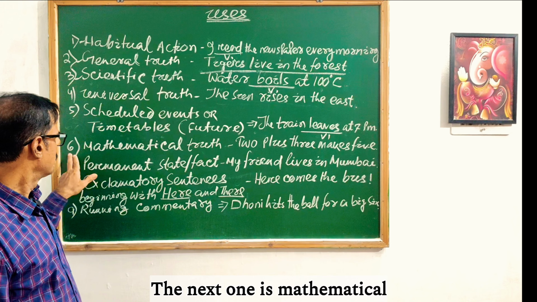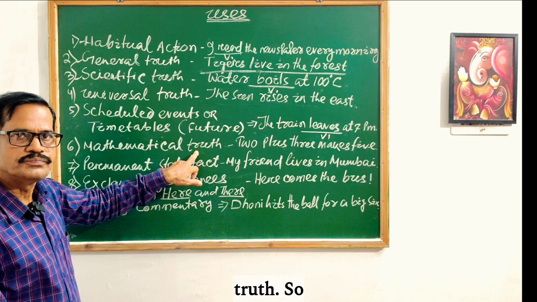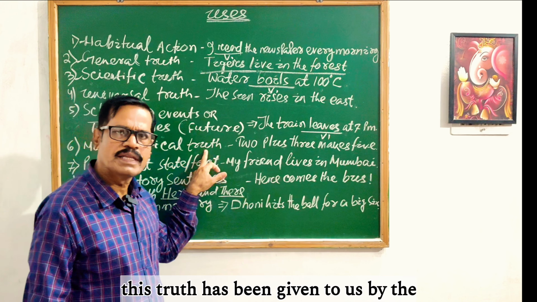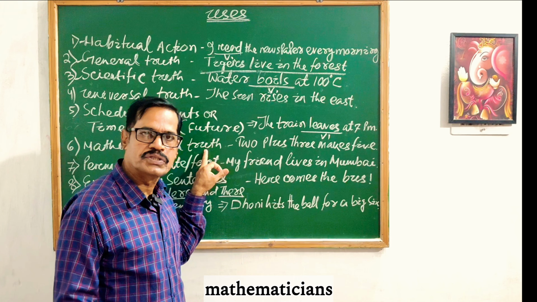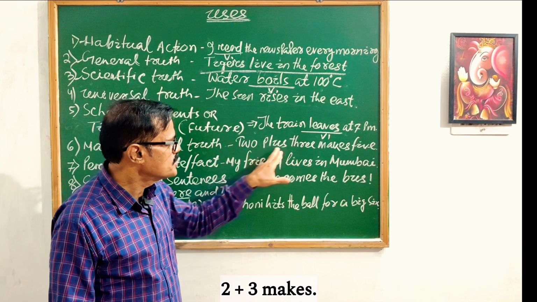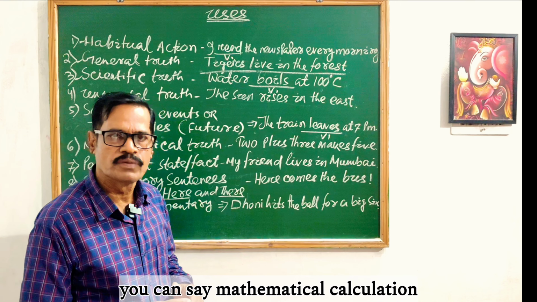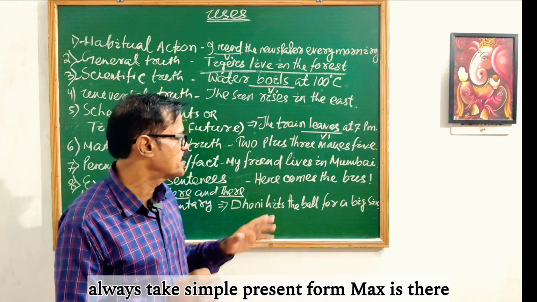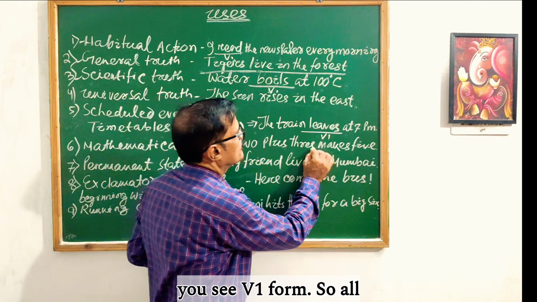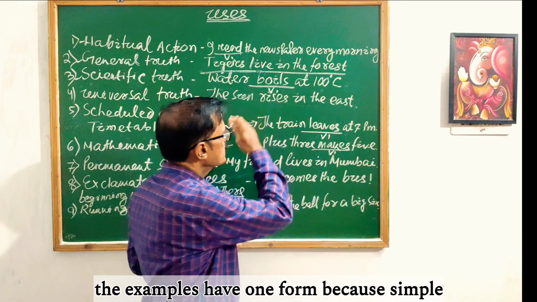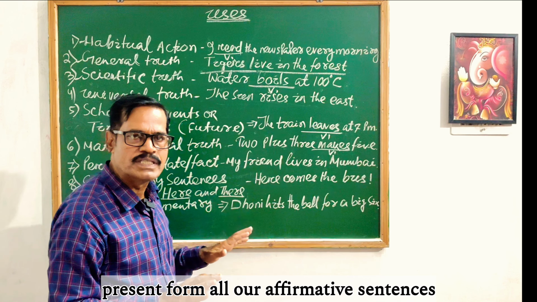The next one is mathematical truth. This truth has been given to us by the mathematicians. 2 plus 3 makes 5. It means mathematical calculation, you can say. Mathematical calculation always takes simple present form. Makes is there, you see, V1 form. So all the examples have V1 form because of simple present form.